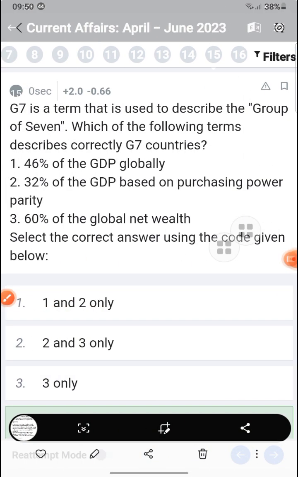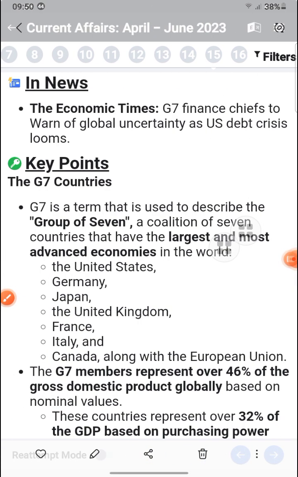Now next is the G7, a term used to describe a group of 7, with 47% of GDP, 32% of GDP based on purchasing power, and 60% of the net worth. They are the United States, Germany, Japan, United Kingdom, France, Italy, and Canada. G7 accounts for 46% of the economy globally.